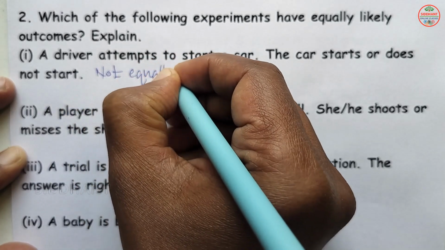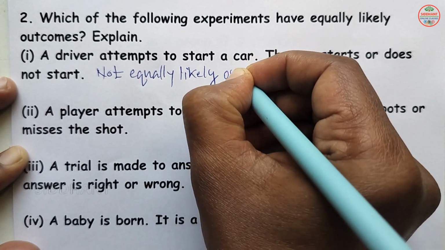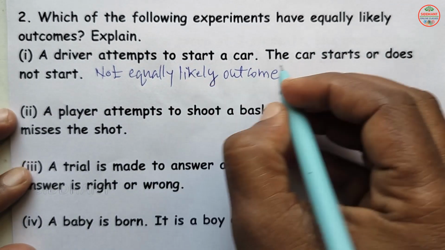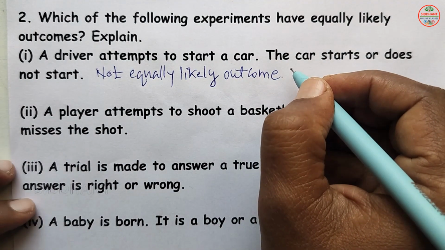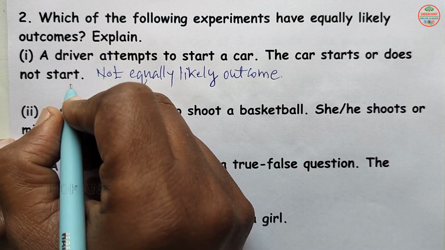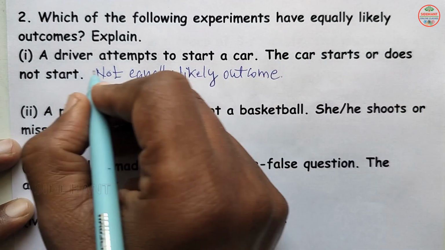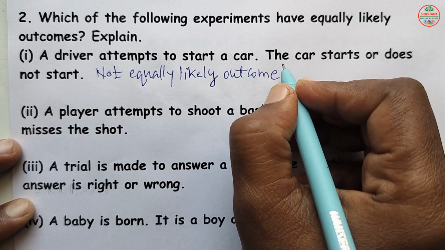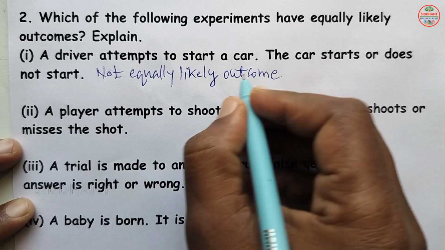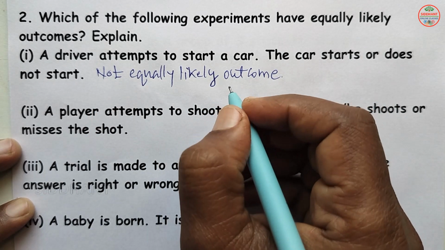It is not equally likely outcome here. So why here? In the sense, in most of the cases the car starts, so the chances of the car not starting is very less, and it depends on the factors here, the car condition. So we can't say the outcome will be equally likely. So in this case, it is not equally likely outcome.